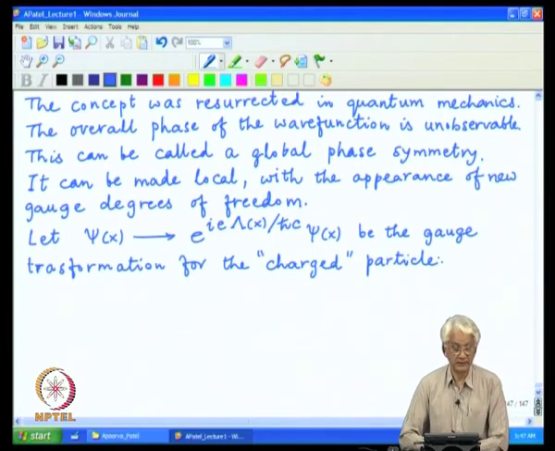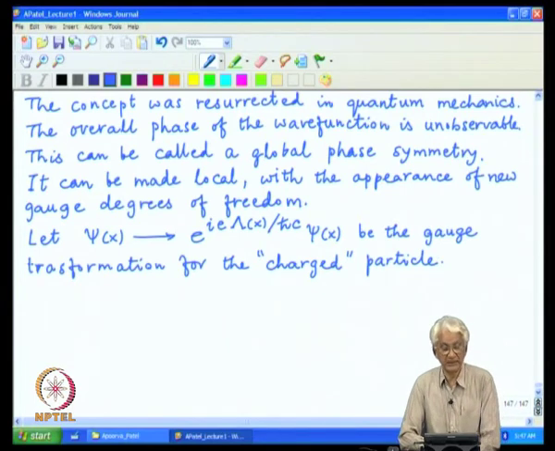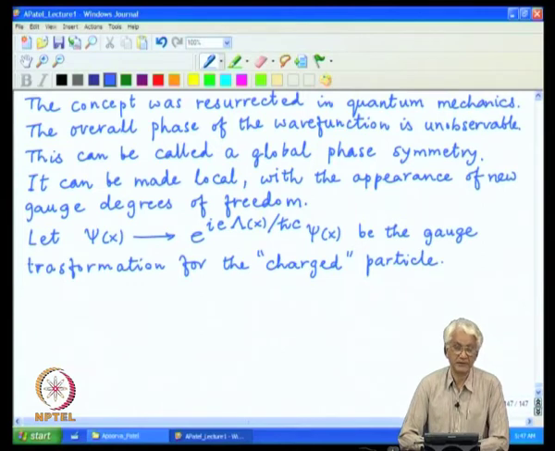We will need this particle to be charged, because as we have seen earlier in the discussion of Klein-Gordon equation as well as Majorana fermions, the wave functions become real if we have neutral particles.